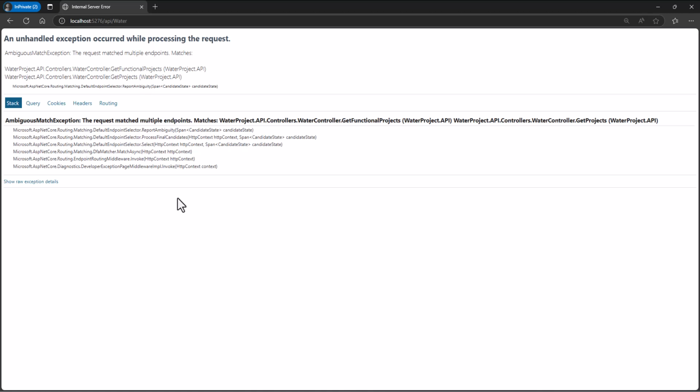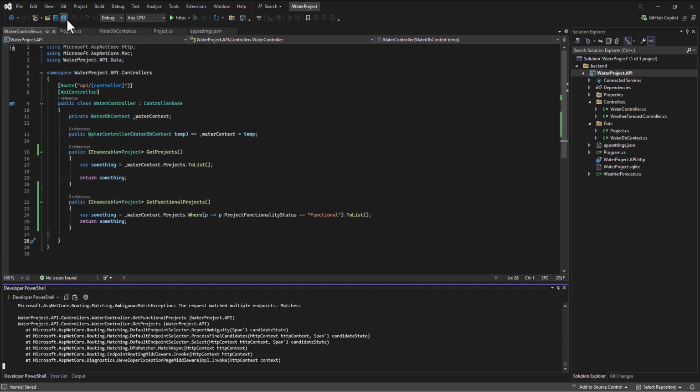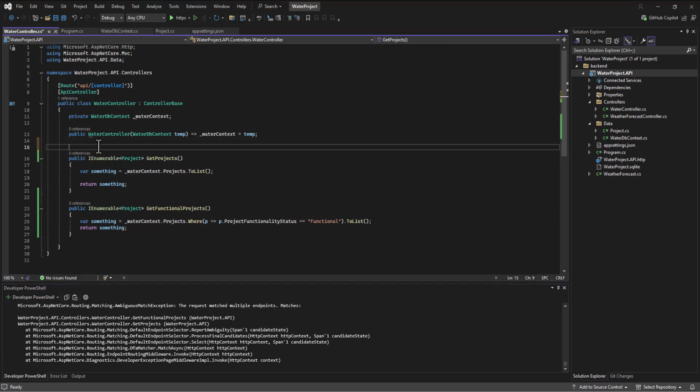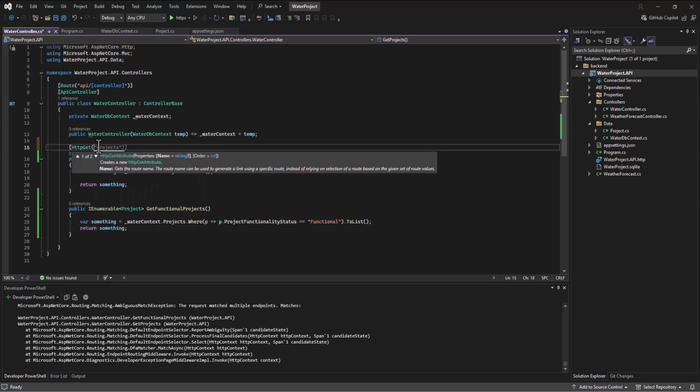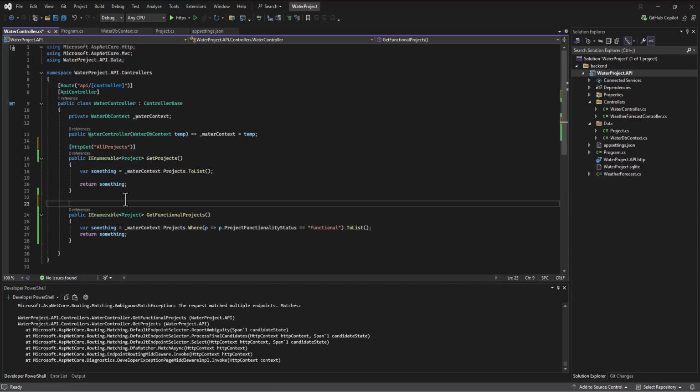And so this is where we can go in and customize our routes to go to the specific API that we want to go to as we start to have many actions inside our one controller. So let's fix it. I'm going to go into my program, and what I'm going to do is add in a little attribute at the top of each of these and say HTTP GET, and then in parentheses I'm going to give the path that I want to use. So if I want this one to be all projects, then I'll put that in there. If I want this one to be HTTP GET only functional projects, then I'll put that in there.